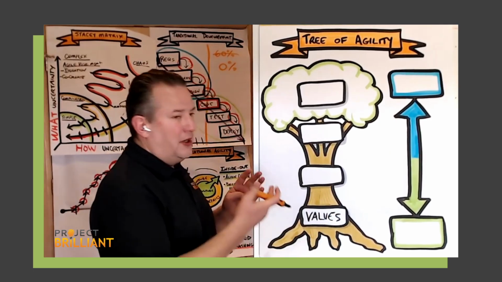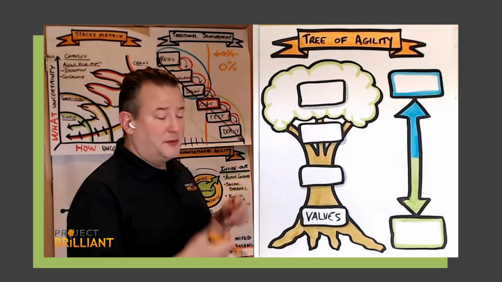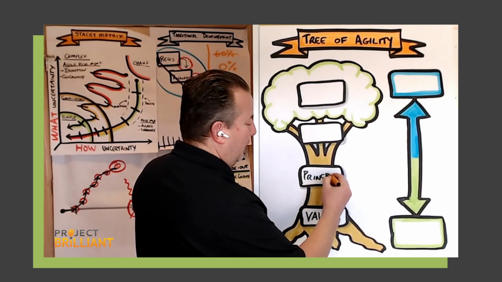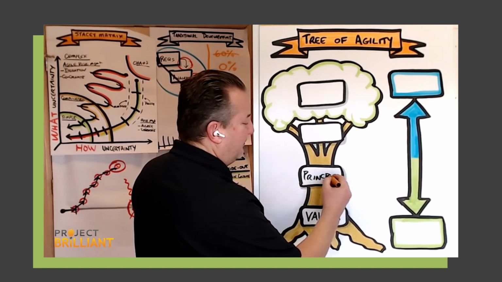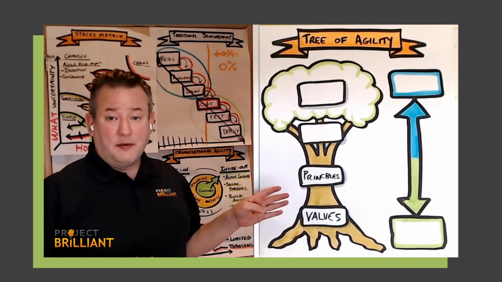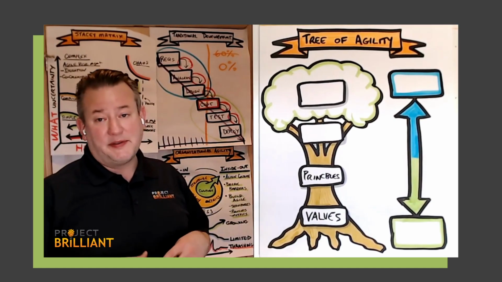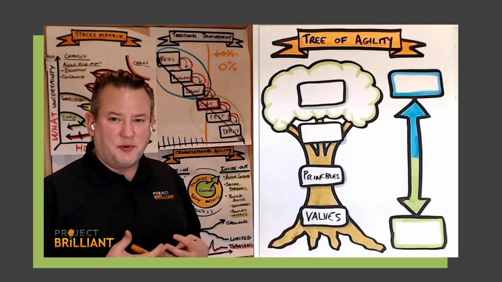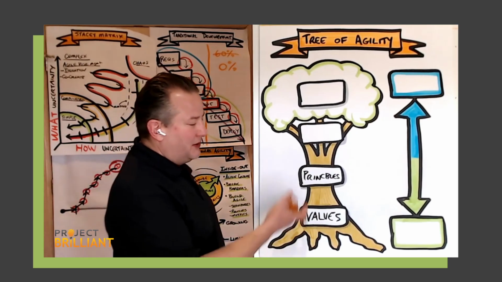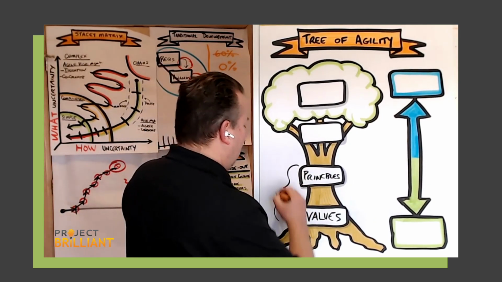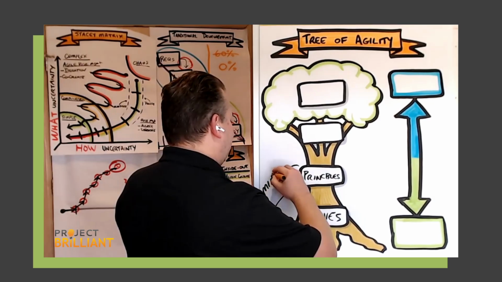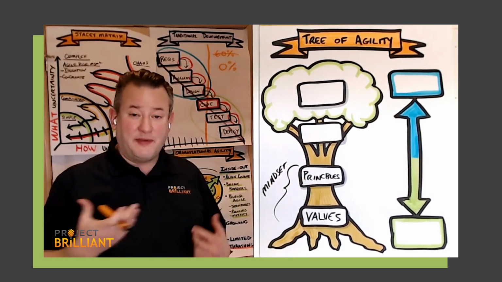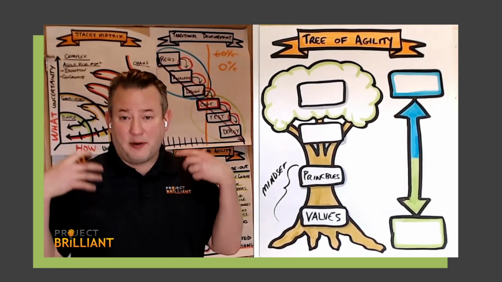As we go up the tree here, we start building a nice strong trunk of the tree. This is where we get into the agile principles. So principles will help us understand these values a bit more. And together, the principles, we think about these as things like empowering people, focusing on quality, keeping things simple, those kind of principles. And as you put these together, this is where we usually think about agile being a mindset. So a different way of thinking here about everything, right? So putting these values and principles into practice with our mindset.